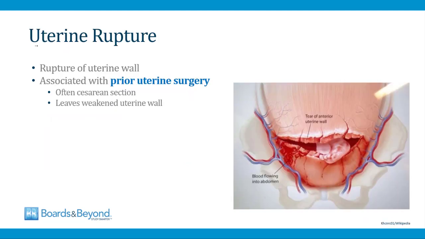Let's finish by talking about uterine rupture, which is rupture of the uterine wall. This can occur as a complication of labor and delivery when the uterus is contracting and the mother is pushing. In rare cases, this can lead to rupture of the uterus. It's often associated with prior uterine surgery, often a prior cesarean section. As I've already mentioned in this video, this leaves scar tissue behind which can weaken the uterine wall, and this can be a setup for a uterine rupture.